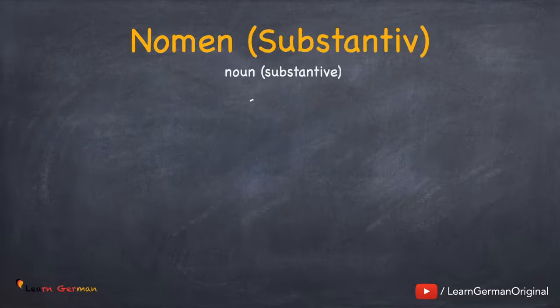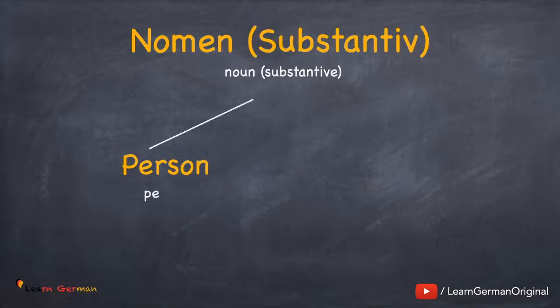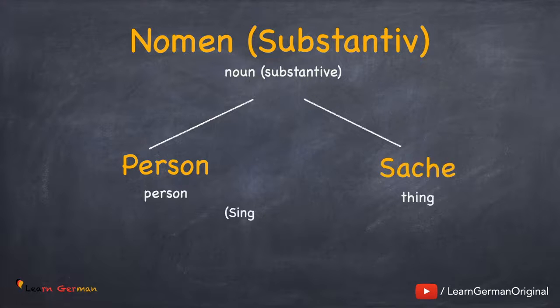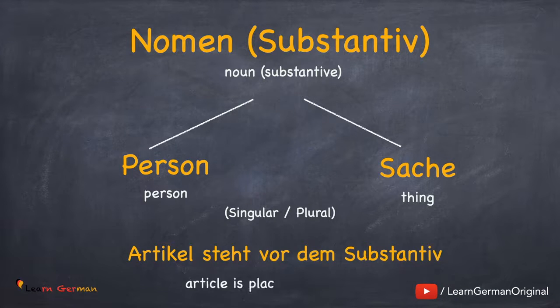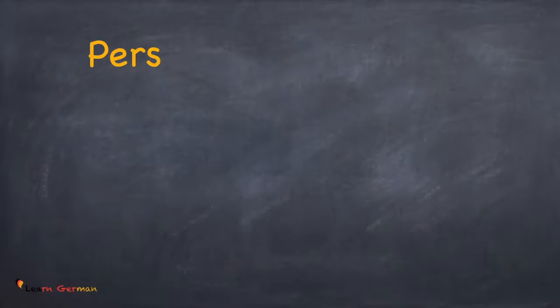Nomen, also known as Substantiv, can either be a person or Sache, and these can also be either singular or plural. A noun is always accompanied by an article. This article is placed before the noun. Let's look at 2 examples for Person und Sache.